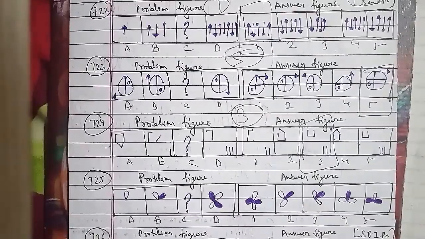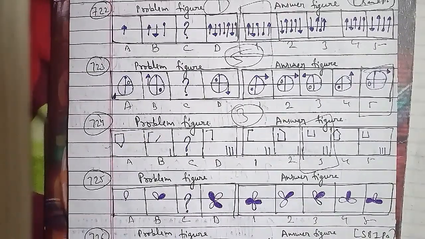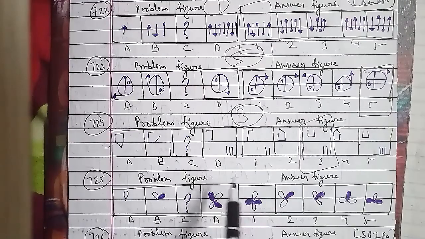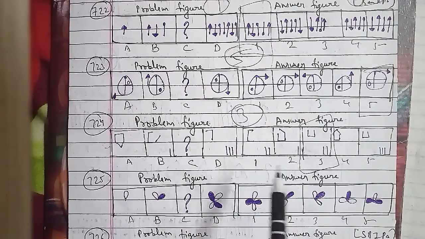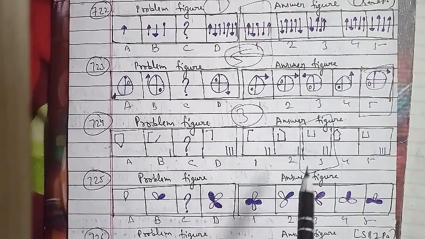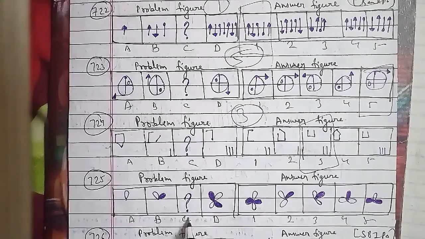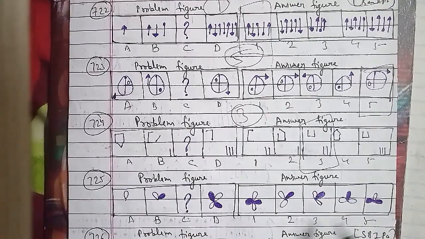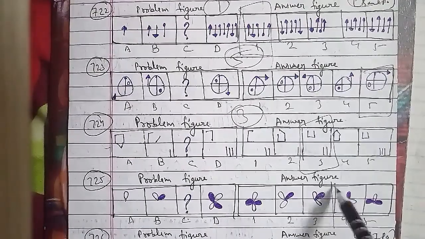In the same case, we have problem figures as well as answer figures. In figure A we have a cross, circle, triangle and rectangle. In figure B we have a cross, triangle, rectangle and circle. In figure C we have to find out circle, triangle, rectangle and cross, that we have to find out as the form of B.